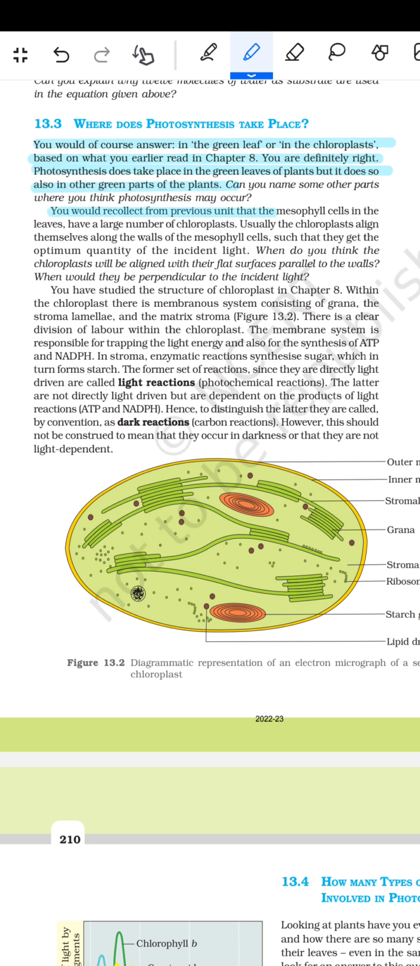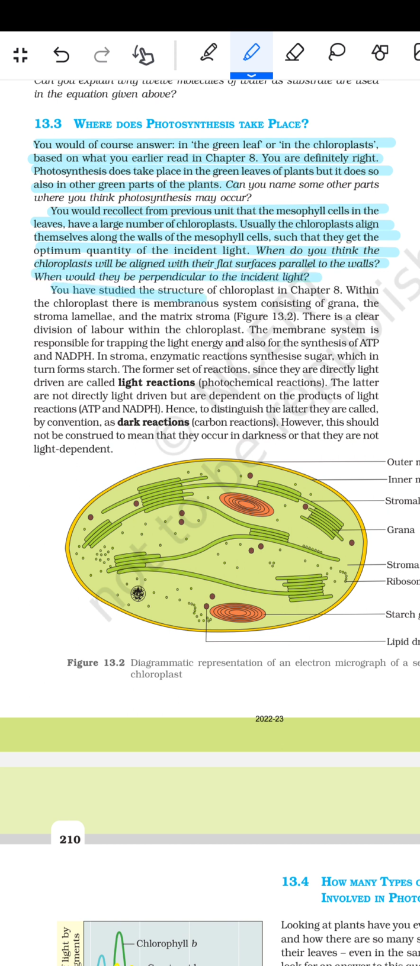You would recollect from the previous unit that the mesophyll cells in the leaves have a large number of chloroplasts. Usually the chloroplasts align themselves along the walls of the mesophyll cells such that they get the optimum quantity of incident light. When do you think the chloroplasts will be aligned with their flat surface parallel to the walls? When would they be perpendicular to the incident light?